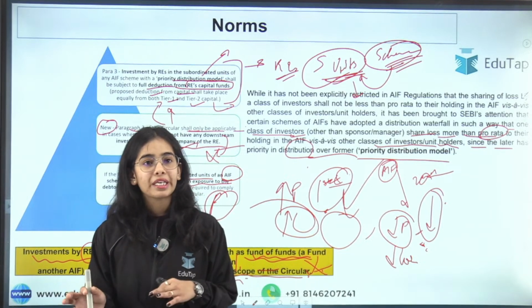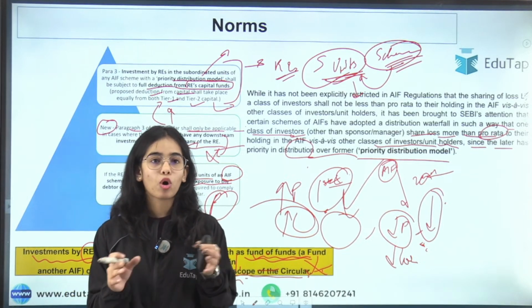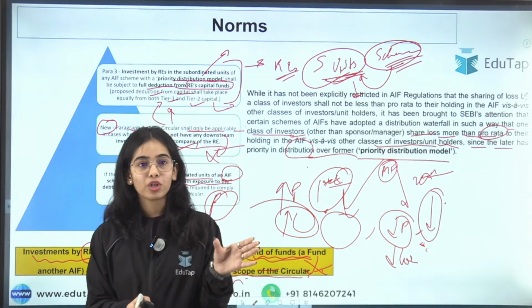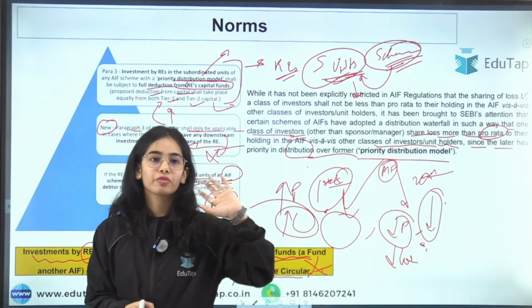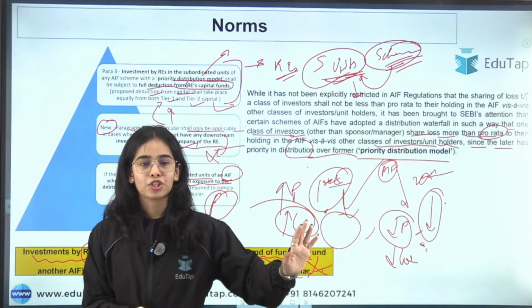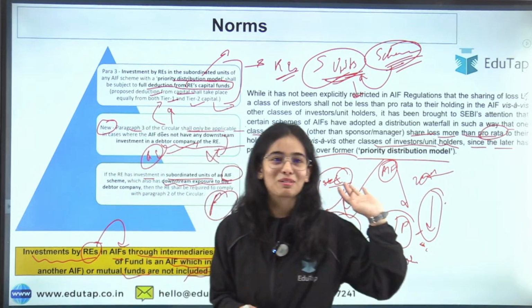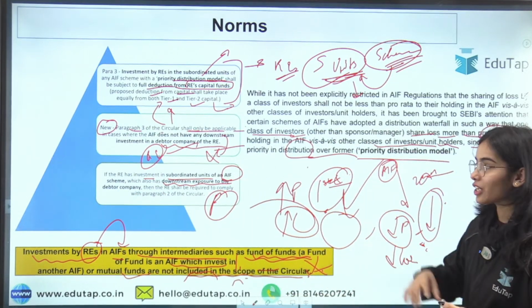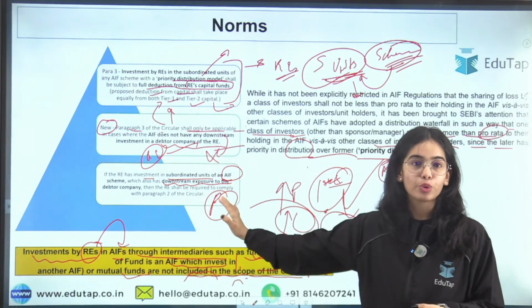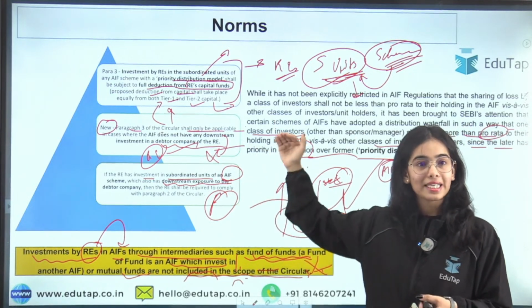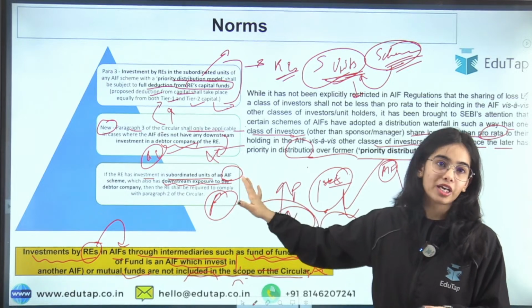This is a little complicated, but I have tried to explain all the norms. I do not want to leave out any of the norms. Usually what we find difficult, we leave out of the session, so that we do not have to explain it. But I do not want to do that. Whatever is mentioned in the circular, I brought it for you so that I can break it down. Yes, it is difficult, but at least you should be aware of the whole circular.